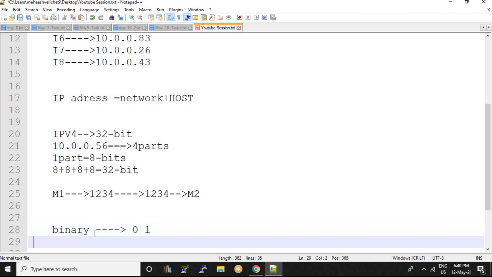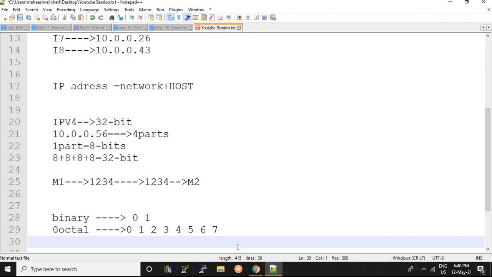Okay, good. And next, octal. If you consider octal, how many digits does it consist of? 0, 1, 2, 3, 4, 5, 6, 7, 8. No, only till 7. 0 to 7.